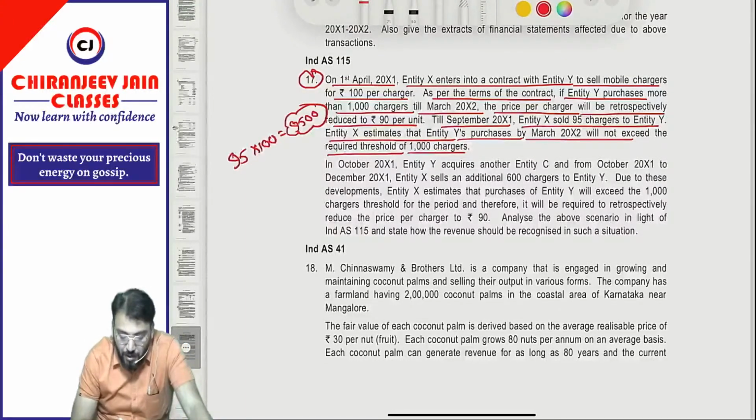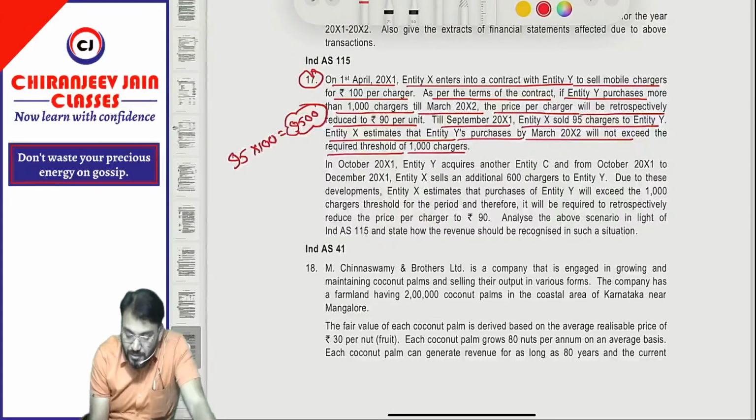For the first half year, understood? Because they estimate that the total sales will not exceed what? The threshold of 1000 chargers. Therefore, the revenue will be recognized based on 100 rupees per charger.